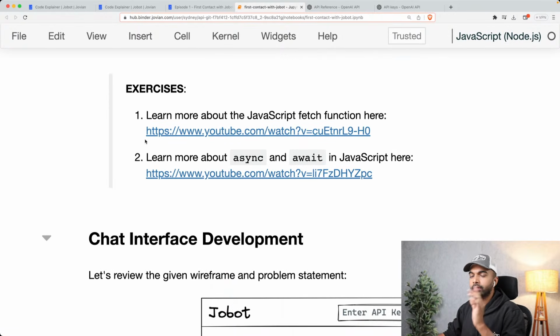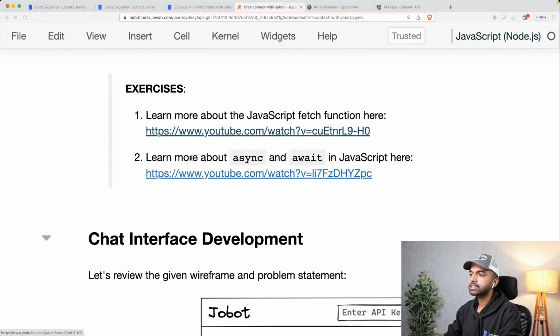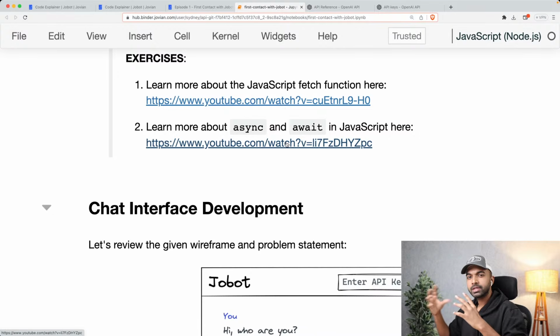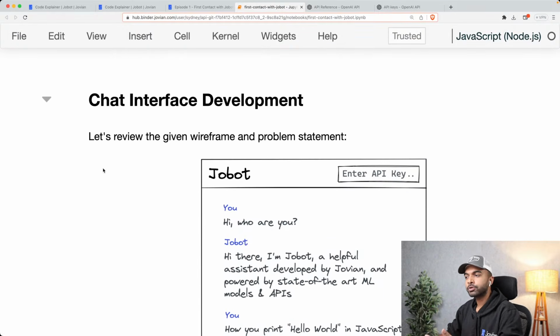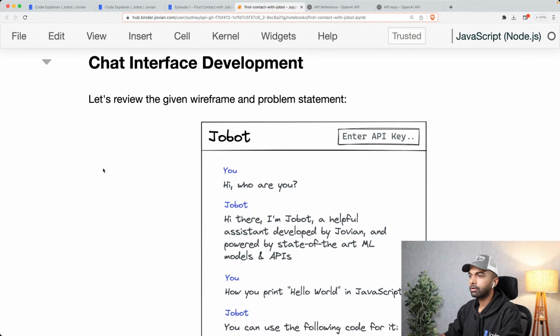Okay, now a couple of exercises for you. Learn more about the fetch function here. This is the fetch function that we used over here in send request. And second, learn a little more about async and await in JavaScript, because they make it really easy to write some of this network code. You can keep learning these things as you go, but the key idea is you're getting an intuitive sense of what we are doing and you're able to follow along.